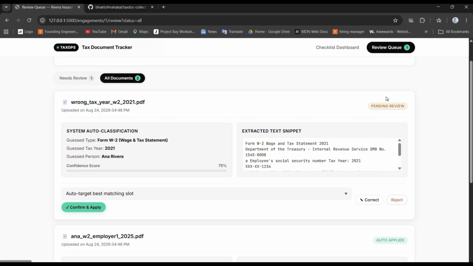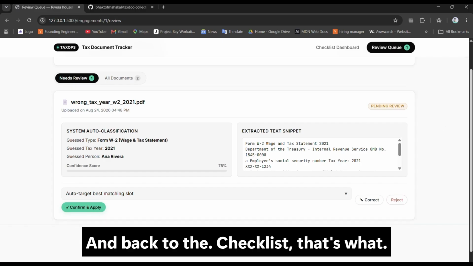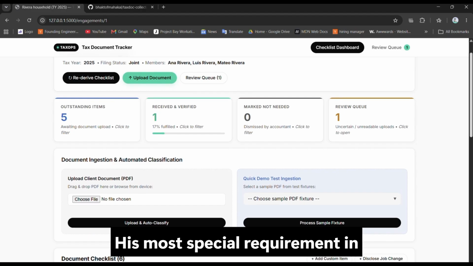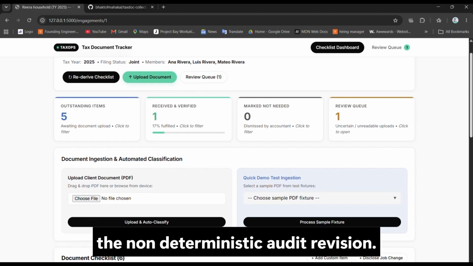And back to the checklist, that's the most crucial requirement: non-destructive deterministic derivation.